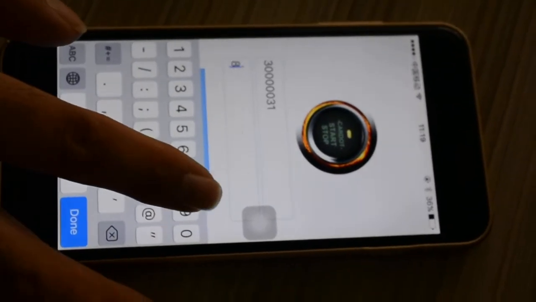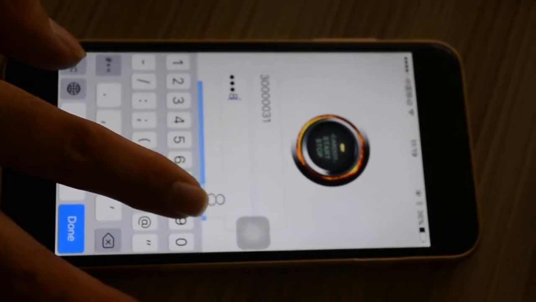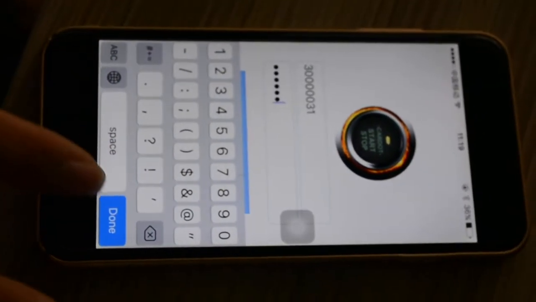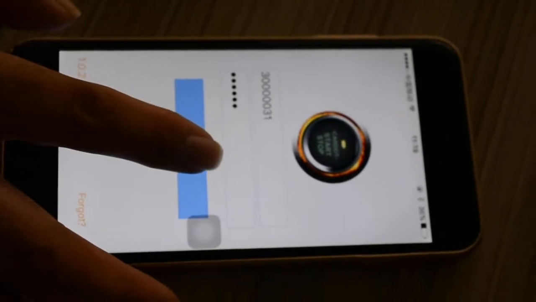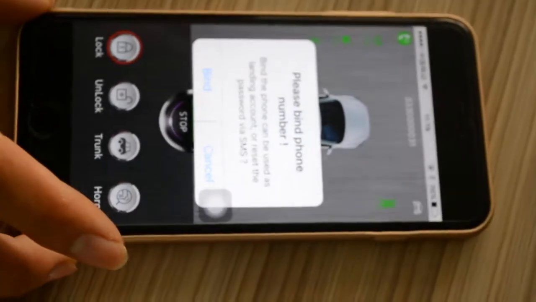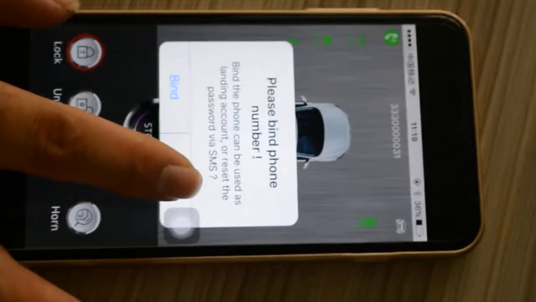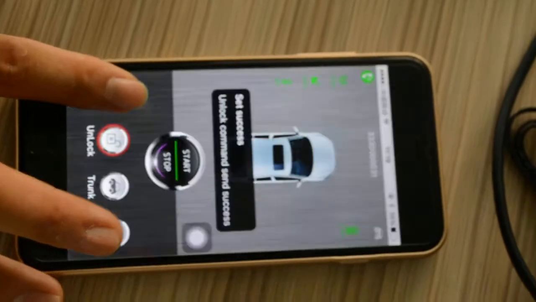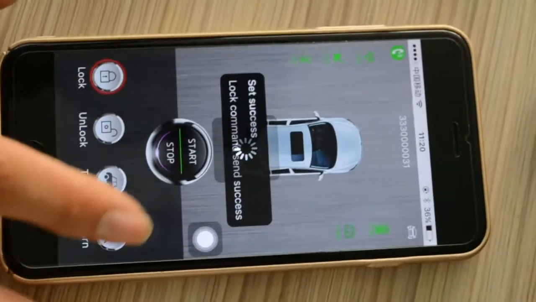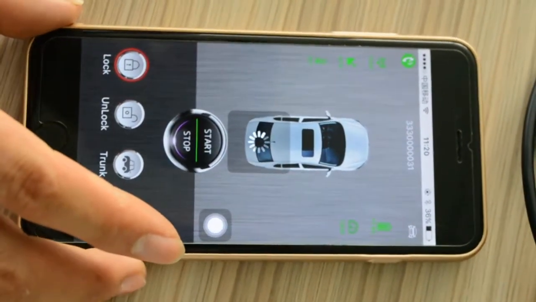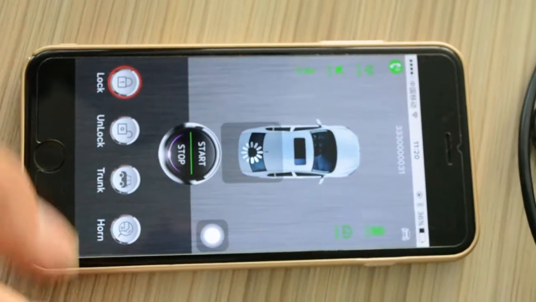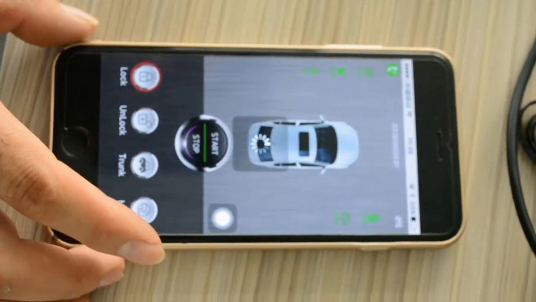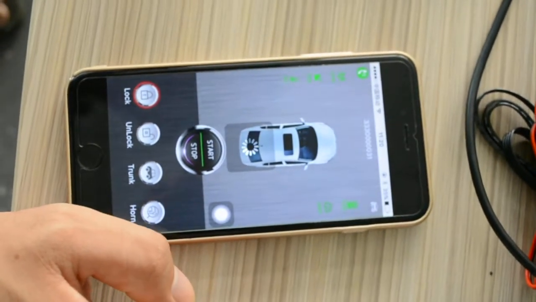In this video I will tell you how to voice monitor the car. Input the passwords, log in the app. Okay, wait. Unlock, lock, unlock. Now it means the app is working now.